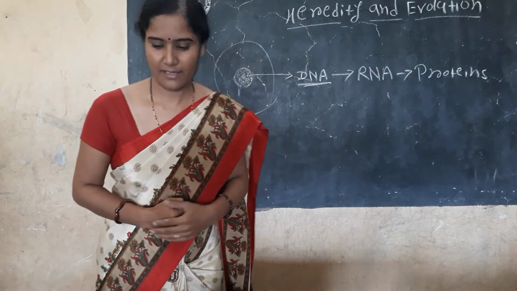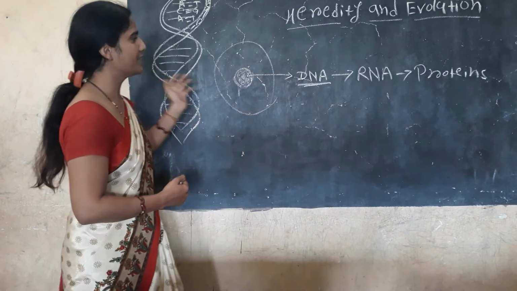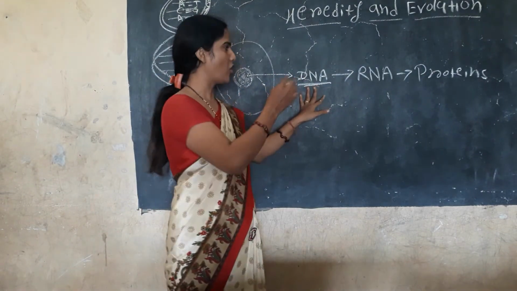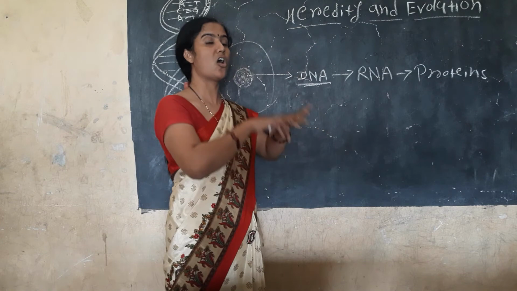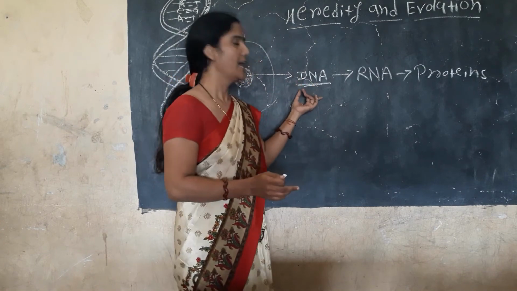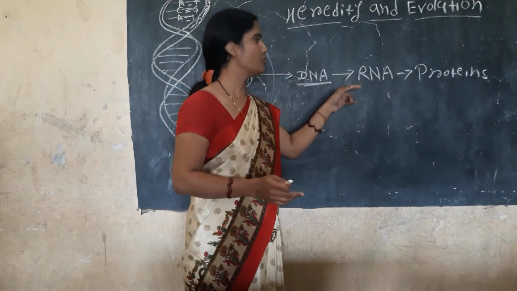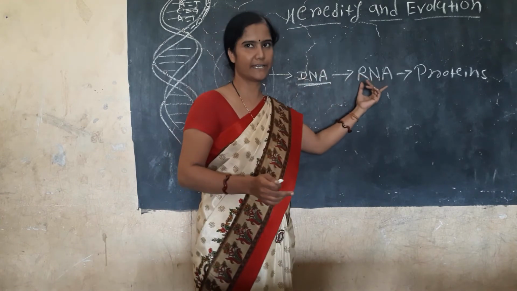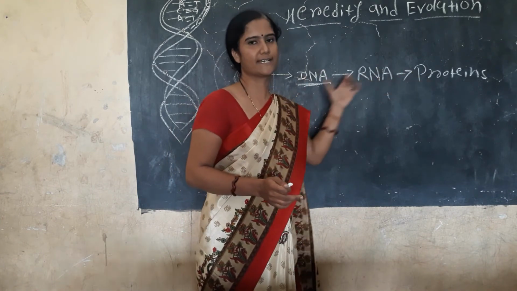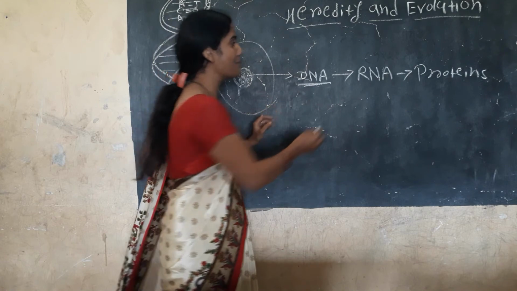Then, the types of RNA. You know very well, with the help of DNA, all information is stored in DNA, all sequences are stored in DNA, and that information is transferred to RNA, and then RNA forms the proteins. That is the step of protein synthesis. But what are the types of RNA?